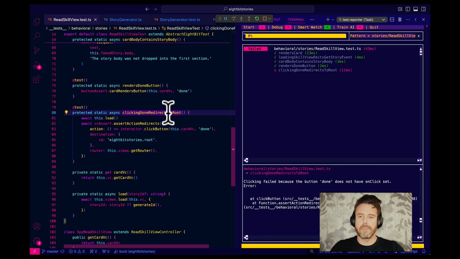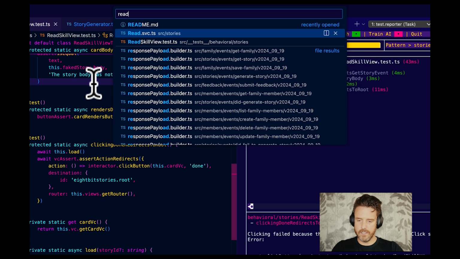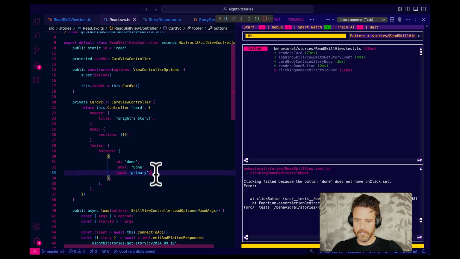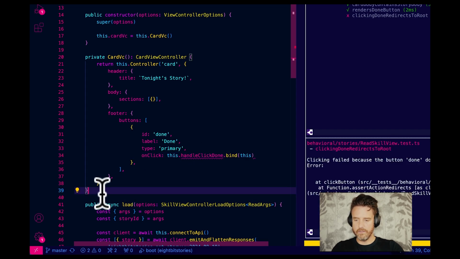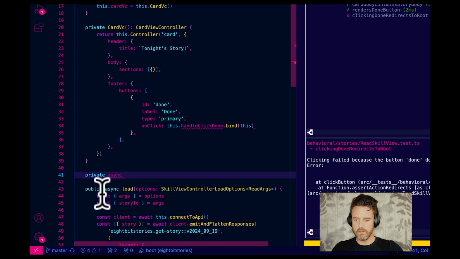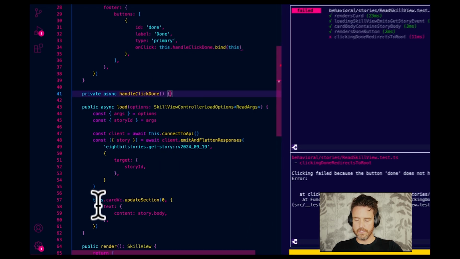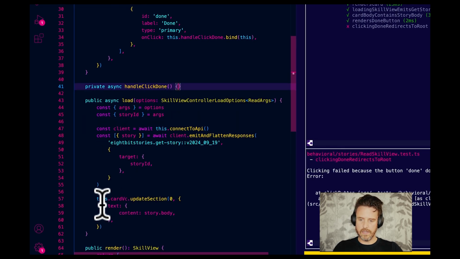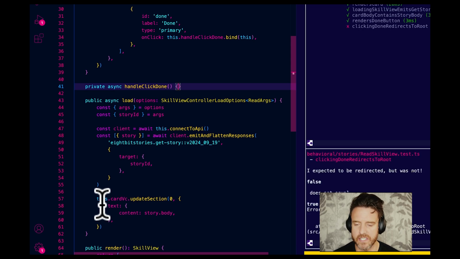Clicking failed because the button does not have a done. So let's go read. SVC. I'm gonna go on click this dot handle, click done dot bind this, private async handle done. Man, this was tough. Okay, there we go. Now it needs to redirect, right? So it's gonna say I expect to be redirected, but was not.